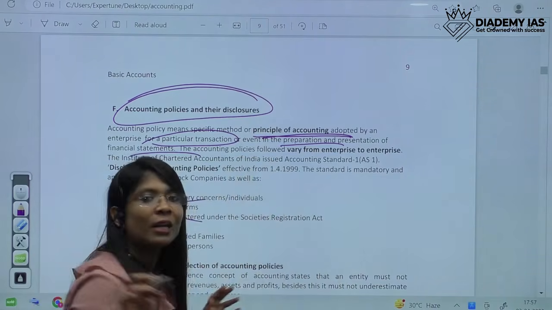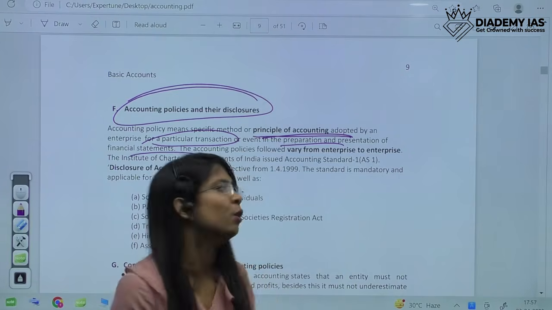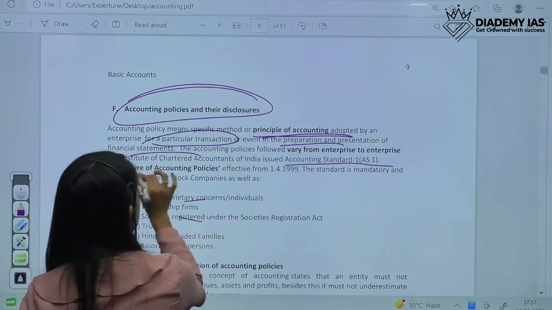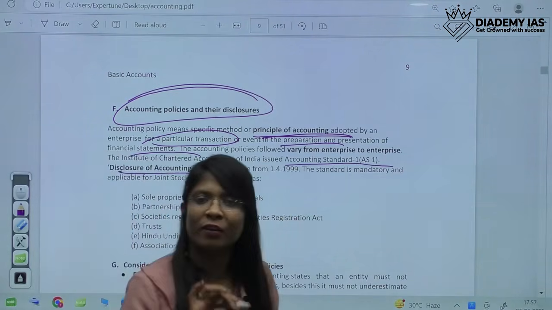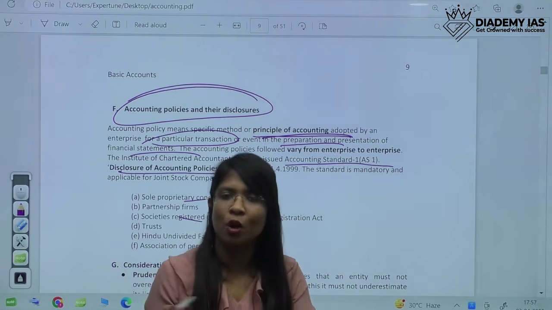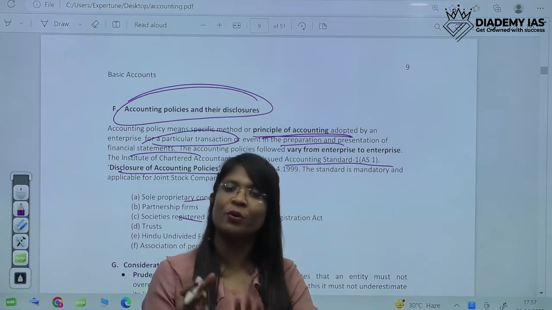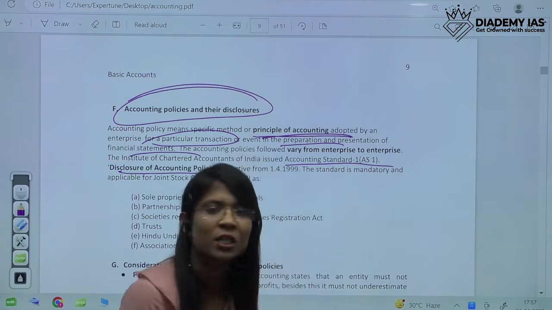But everyone has to follow some accounting policy and they have to disclose that also, which is mandatory under Accounting Standard 1. Accounting Standard 1 states the disclosure of accounting policy, and it's mandatory for everyone: company, firm, joint stock company, trust, society, everyone. Everyone has to follow this and mandatorily disclose their accounting policies.